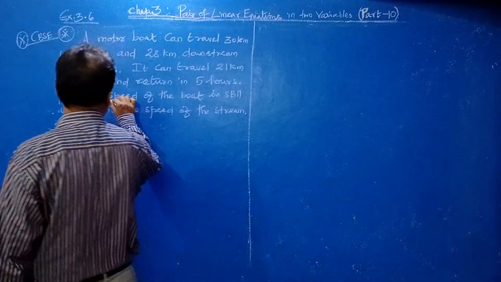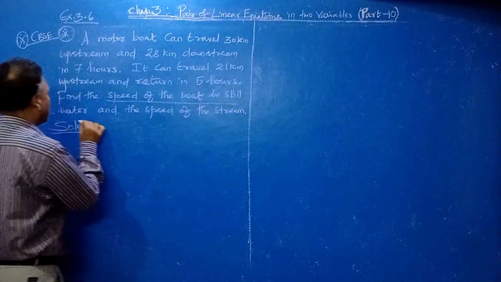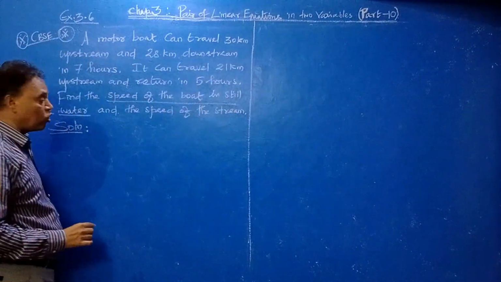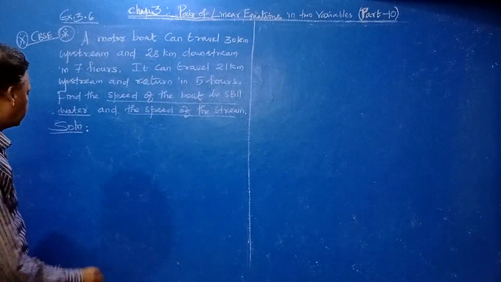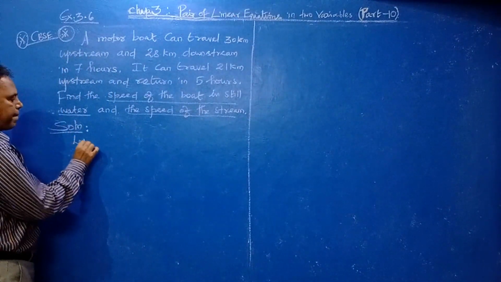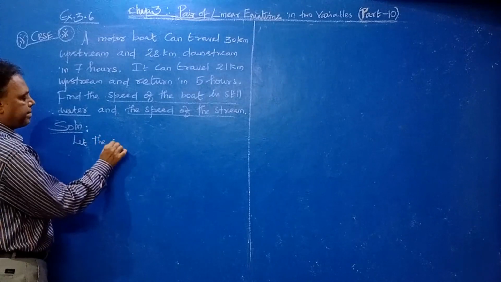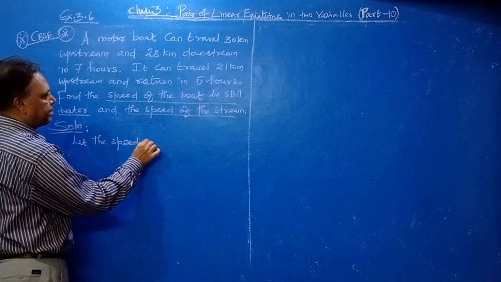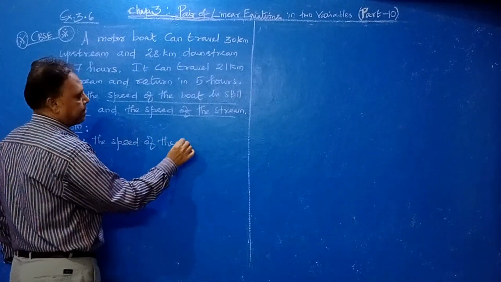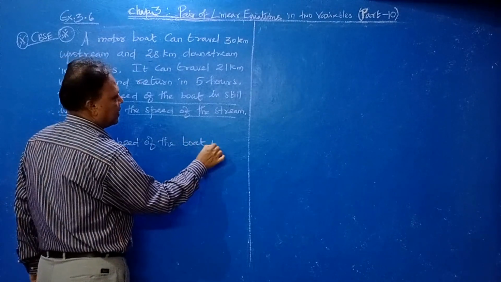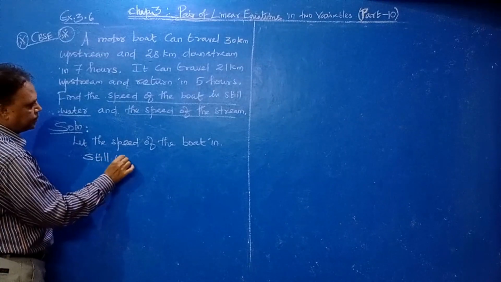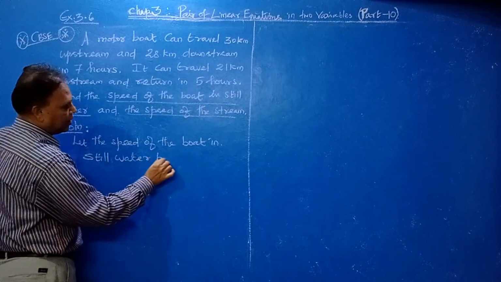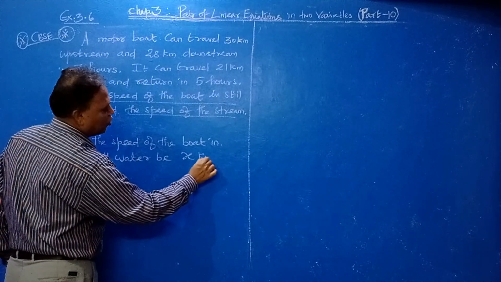Let the speed of the boat in still water be x km per hour. Speed of the stream be y km per hour.